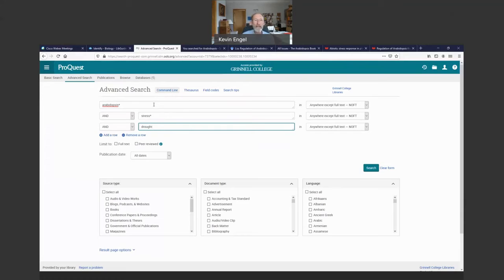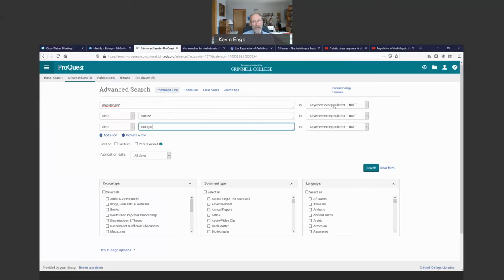So I'm going to put in words representing each particular variable, and they're going to be in separate boxes. These words, these variables, are going to be connected by and, or the Boolean and, which means the result of my search is going to be this, this, and this together. The Boolean and combines variables.